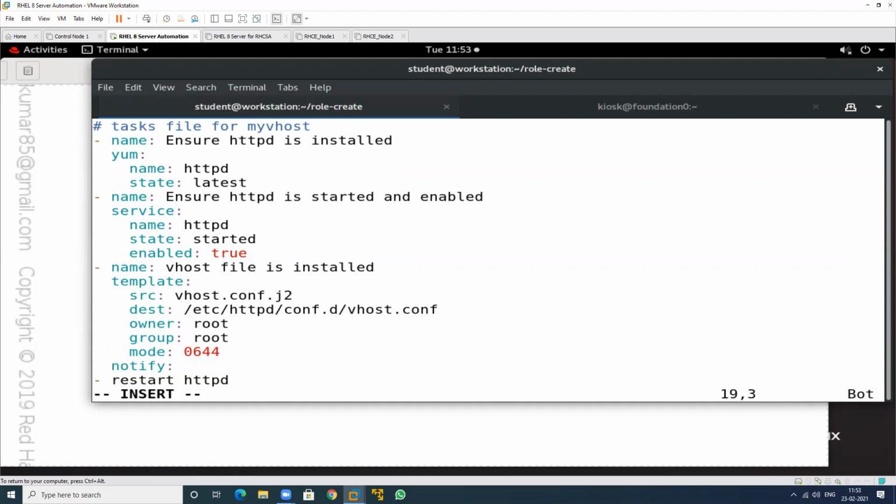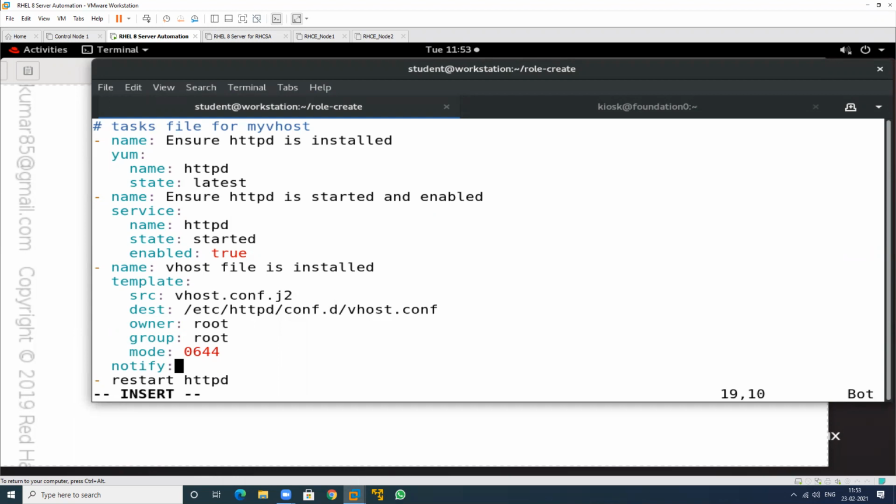And notify whom? It will notify this particular file. If there is a change in this file, this will notify the handler. Then the handler will restart the service. This is not used for restarting. This is just notify. It just checks the notification. If there is an update, then it will inform the handler. The handler will restart the service. Notify means it is forwarding the message to the handler.